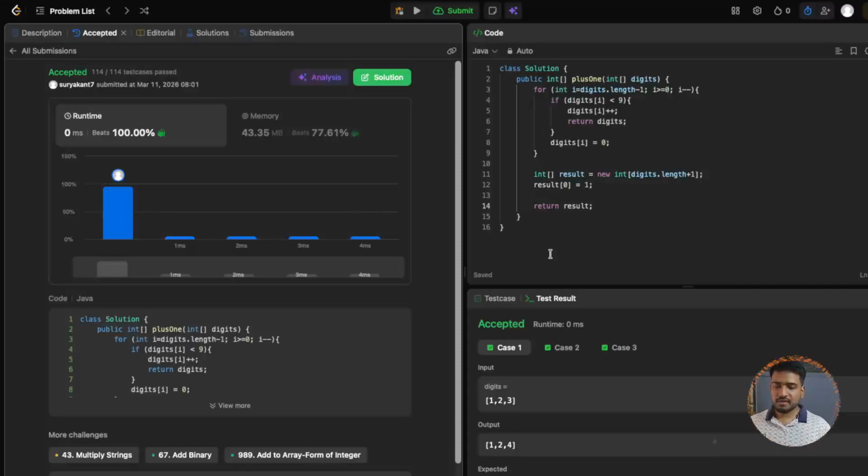So try to rethink. This is a problem that looks simple, but the interviewer may trick you to optimize the brute force approach, because the brute force approach itself is giving you the best time complexity. So you have to tell them that this cannot have time complexity greater than that, but we can optimize the space complexity.